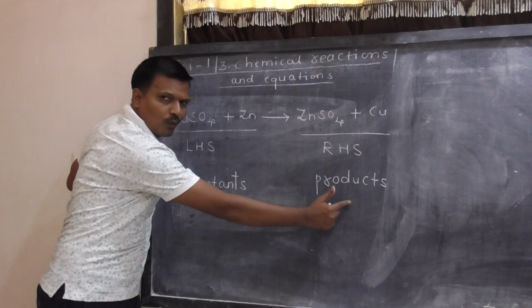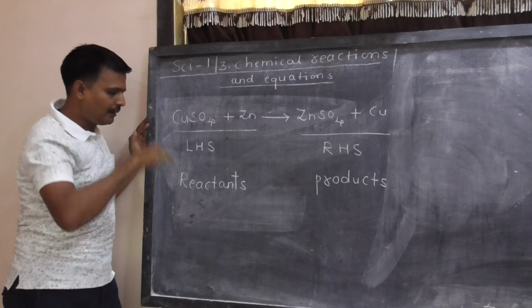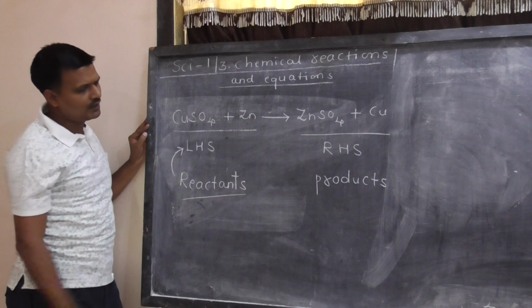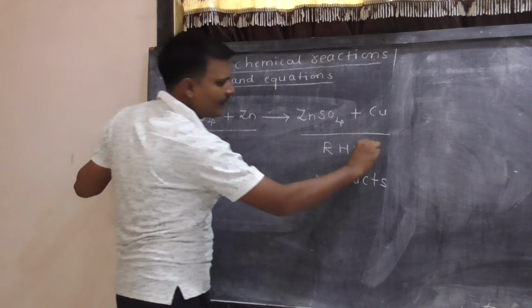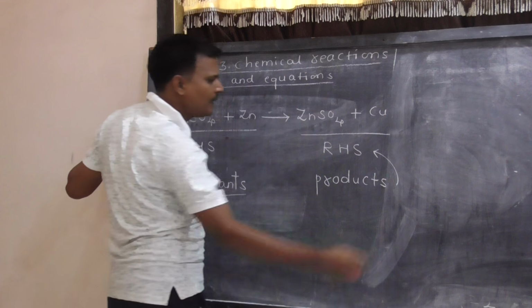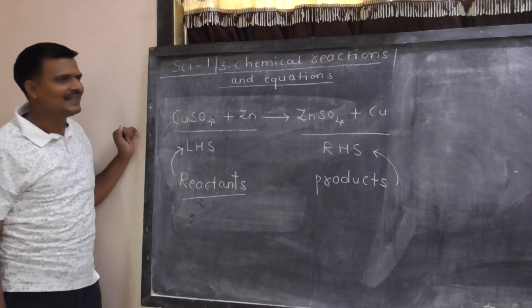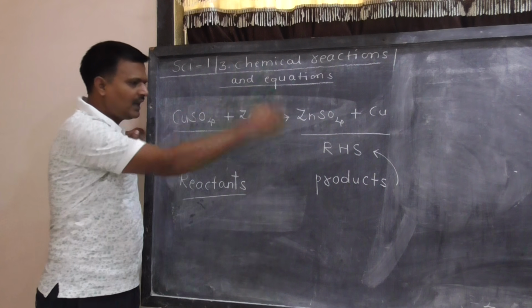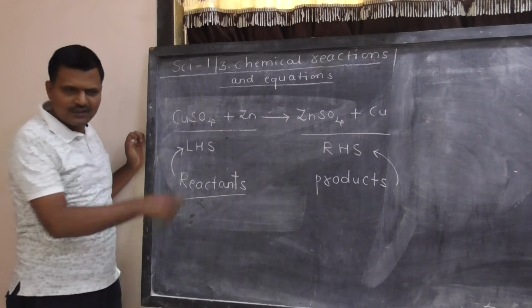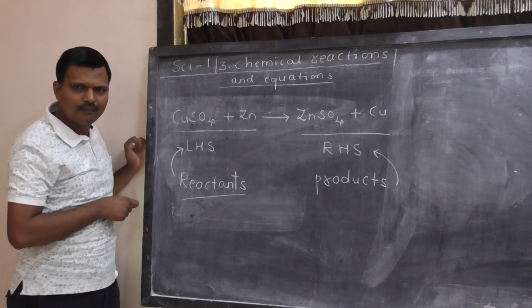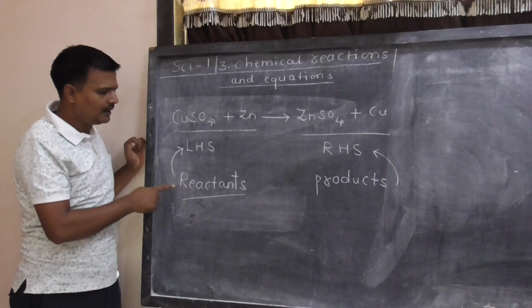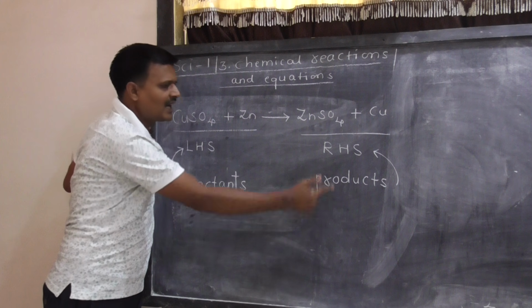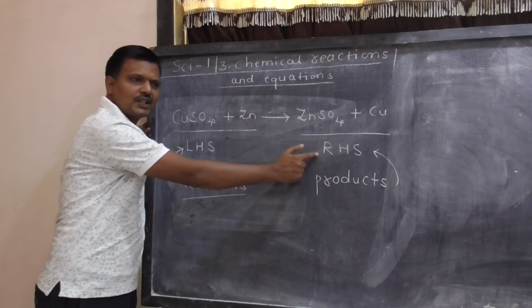1 mark, 1 mark. I repeat, reactants are always placed on LHS and products are always placed on RHS of a chemical reaction. There are too many reactions in this particular chapter, but always remember, reactants are always on LHS and products are always on RHS.